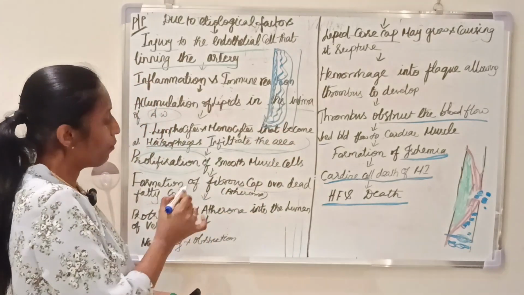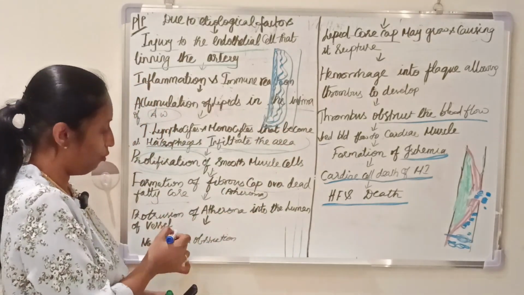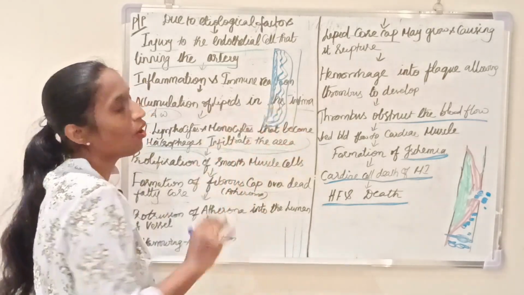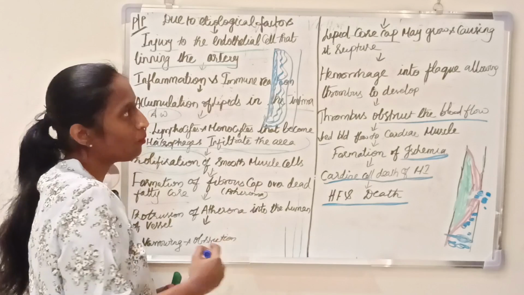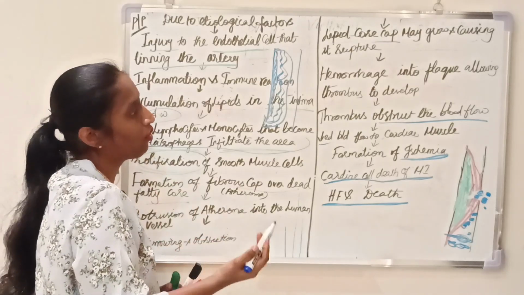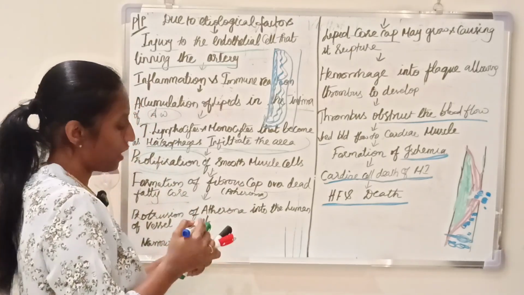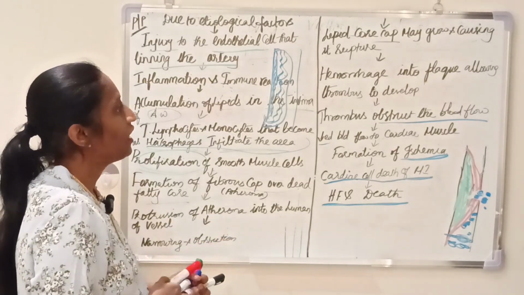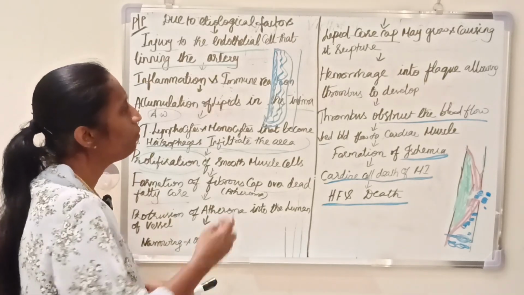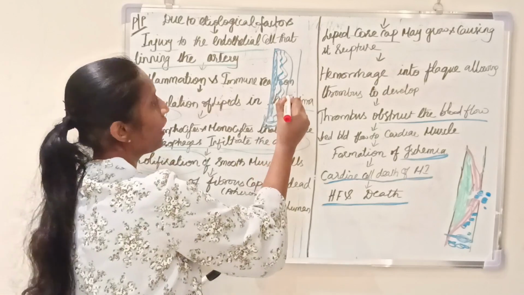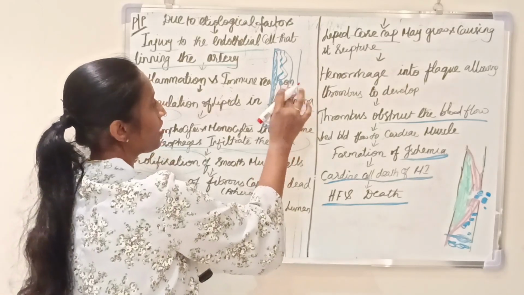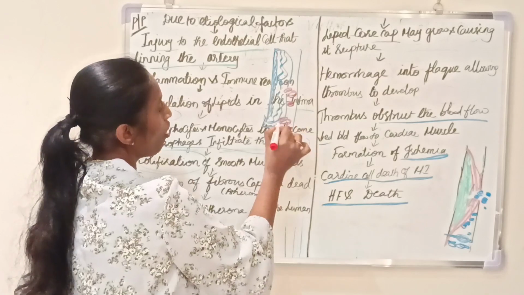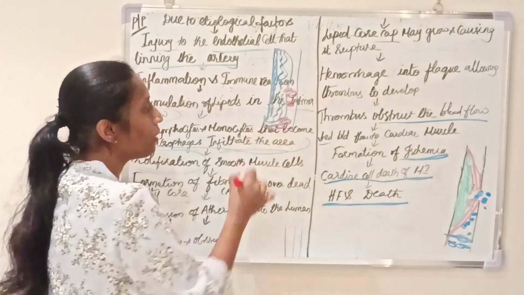So it may protrude into the lumen of the vessel. It causes obstruction and narrowing of the blood vessel. Furthermore, the lipid core cap will get ruptured. Once it ruptures, along with the hemorrhage into the plaque, it is formed as a thrombus. This thrombus will obstruct the blood flow.